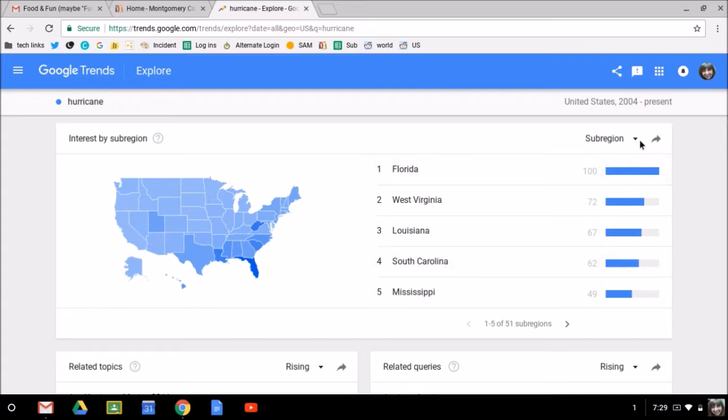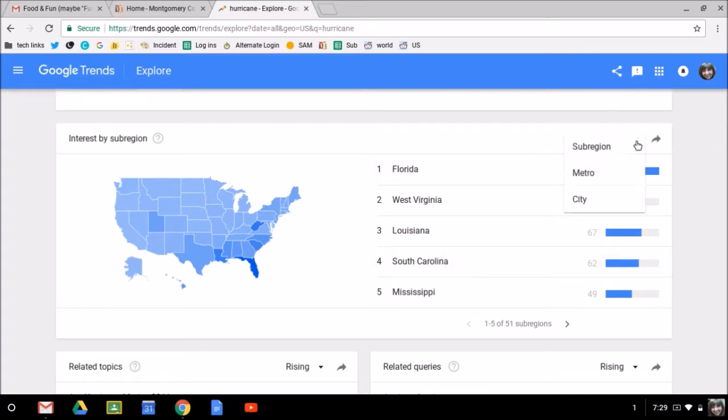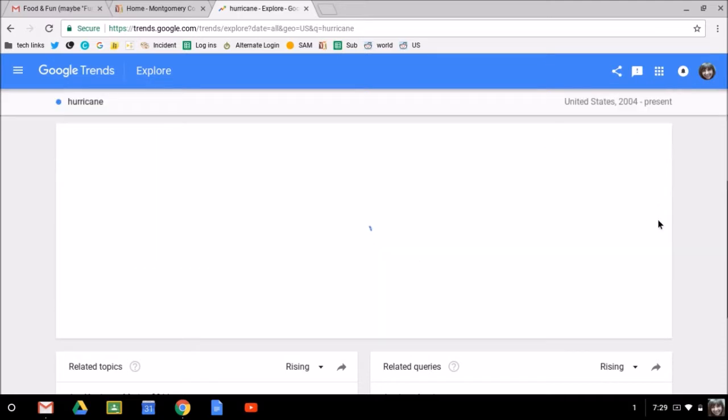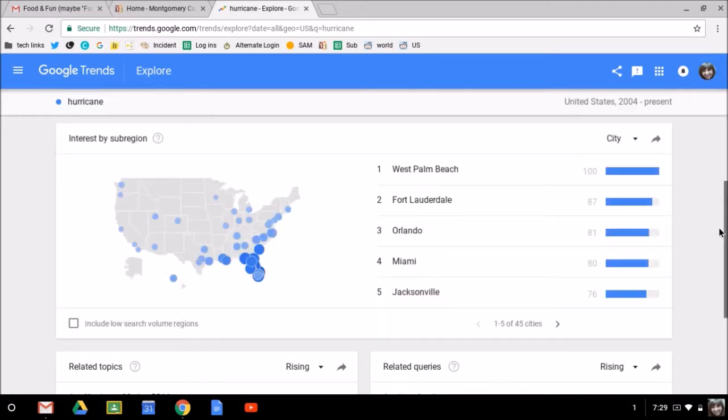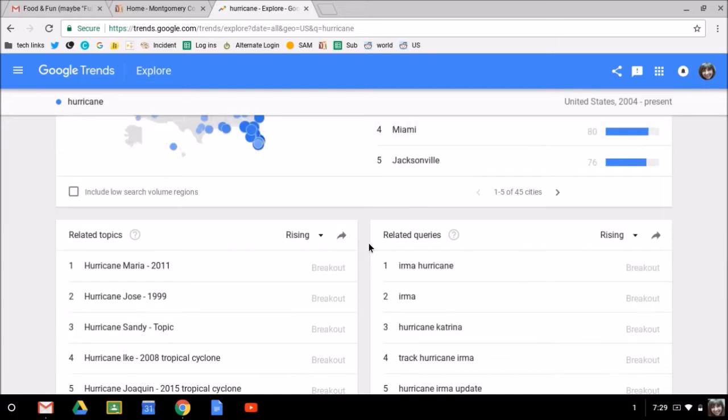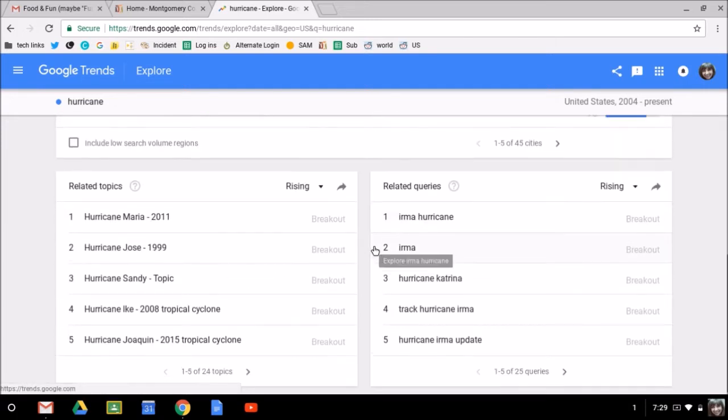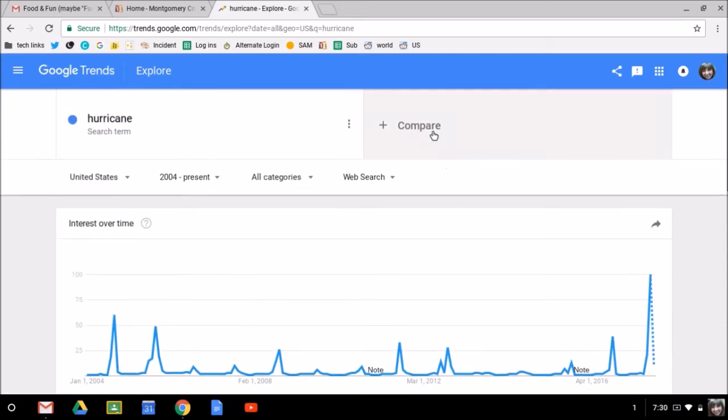And I can even click this down arrow and see it by metro and city. So it would not be hard to figure out in most cases that there would be a lot of search interest in coastal cities when it comes to hurricanes. Also can see related topics and related queries, just as we did earlier with other searches. But here's the coolest part.